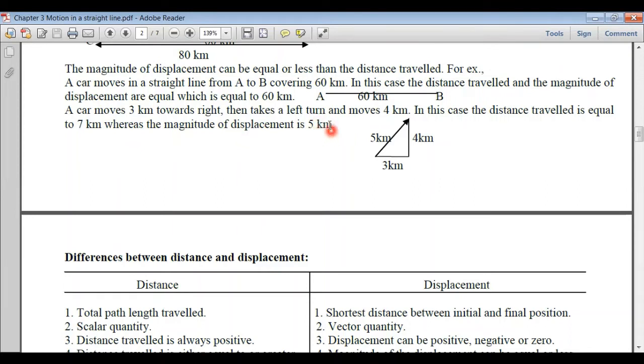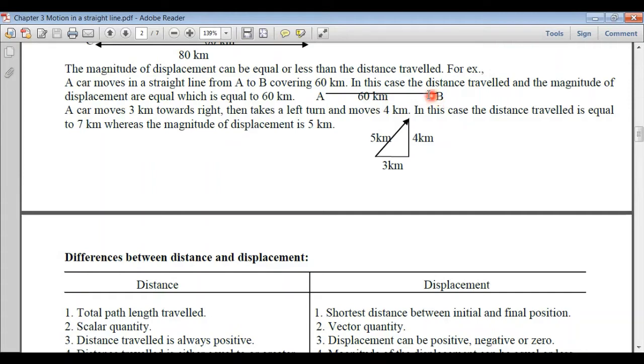So the magnitude of the displacement can be less than the distance traveled, or it can be equal to the distance traveled when the particle is moving in a straight line. Only in that case, the distance covered will be equal to the magnitude of displacement.